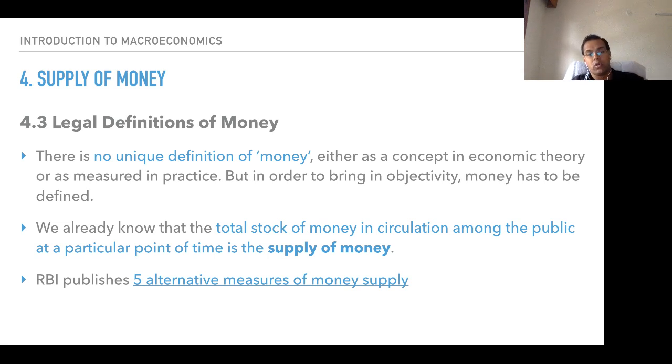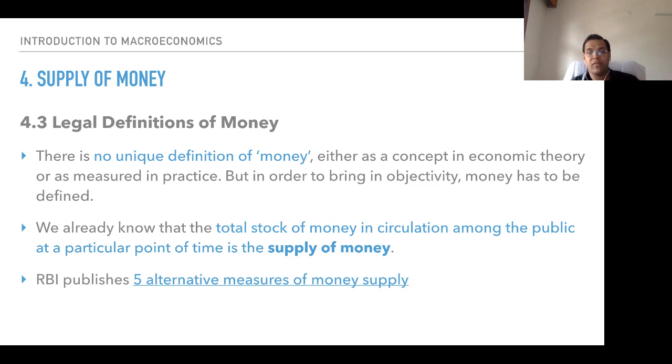We already know that the total stock of money in circulation among the public at a particular point of time is the supply of money. So however much amount of money has been supplied or is already in circulation is seen in terms of the legal definition of money. RBI publishes 5 alternative measures of money supply.